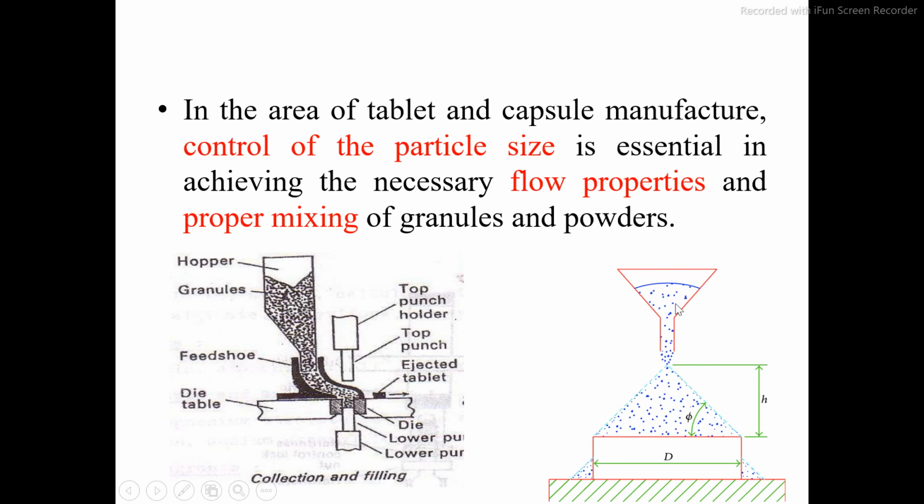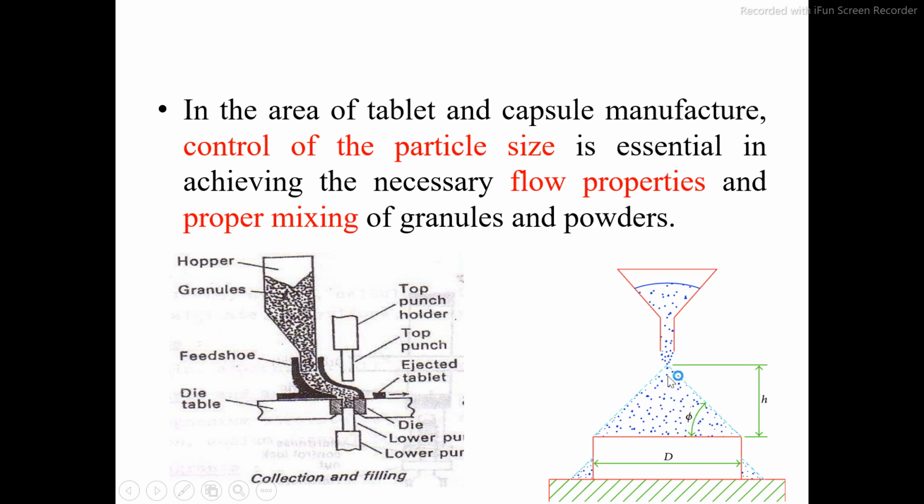Here you have a funnel. You are all very well acquainted with the funnel. In this funnel you have to transfer the powdered material or the granules. Initially you close the opening of the funnel with your finger, transfer the powder inside the funnel, and remove your finger. The powder will start collecting onto a plain surface. The angle made by this powder with the plane surface determines the flow properties of the powder.